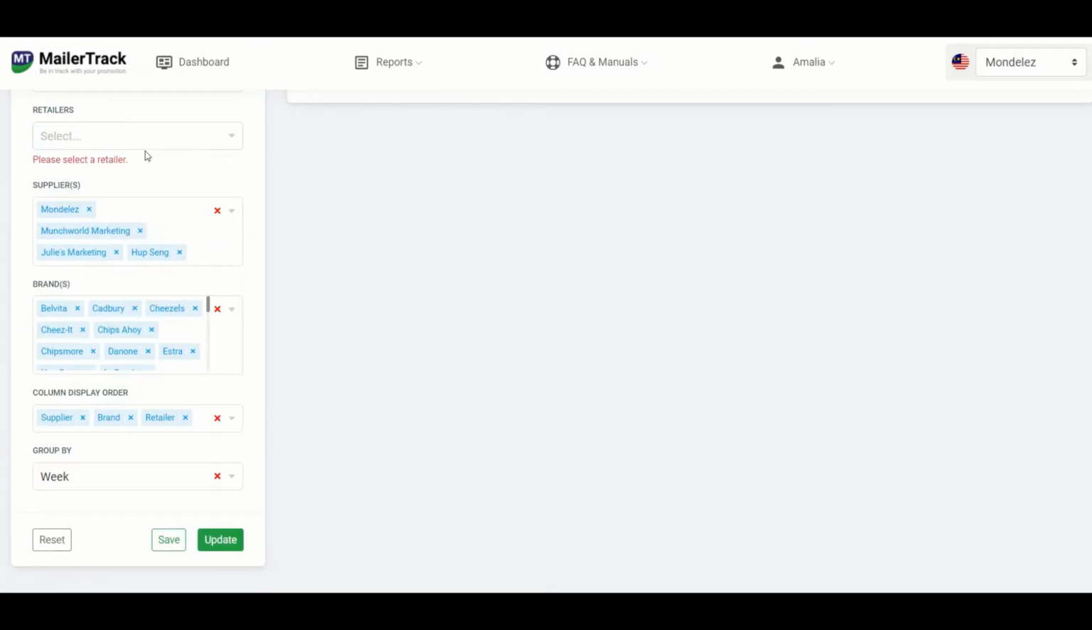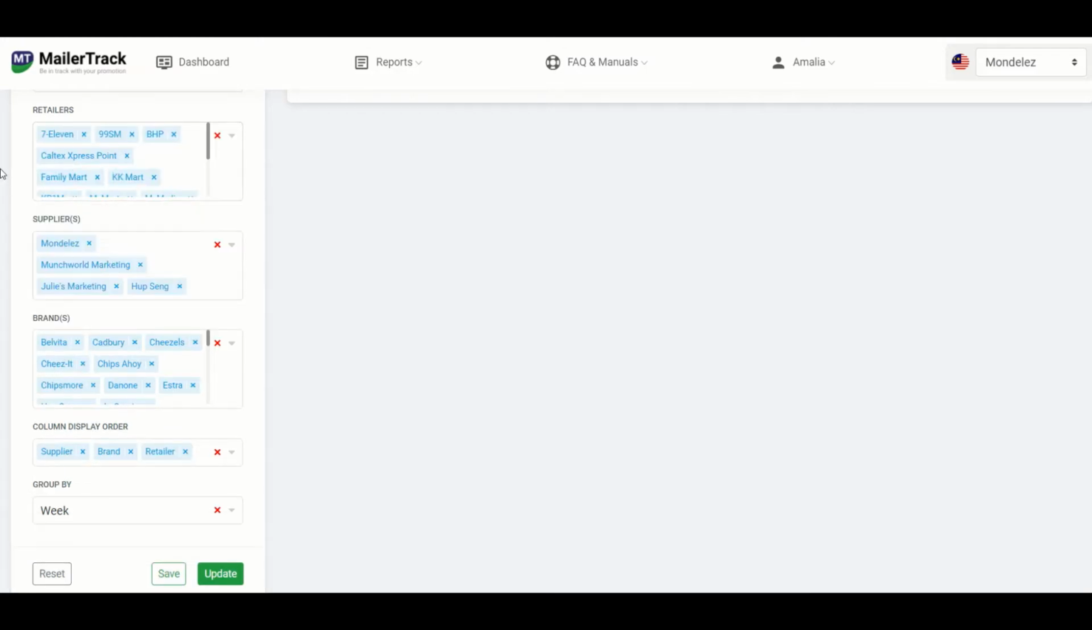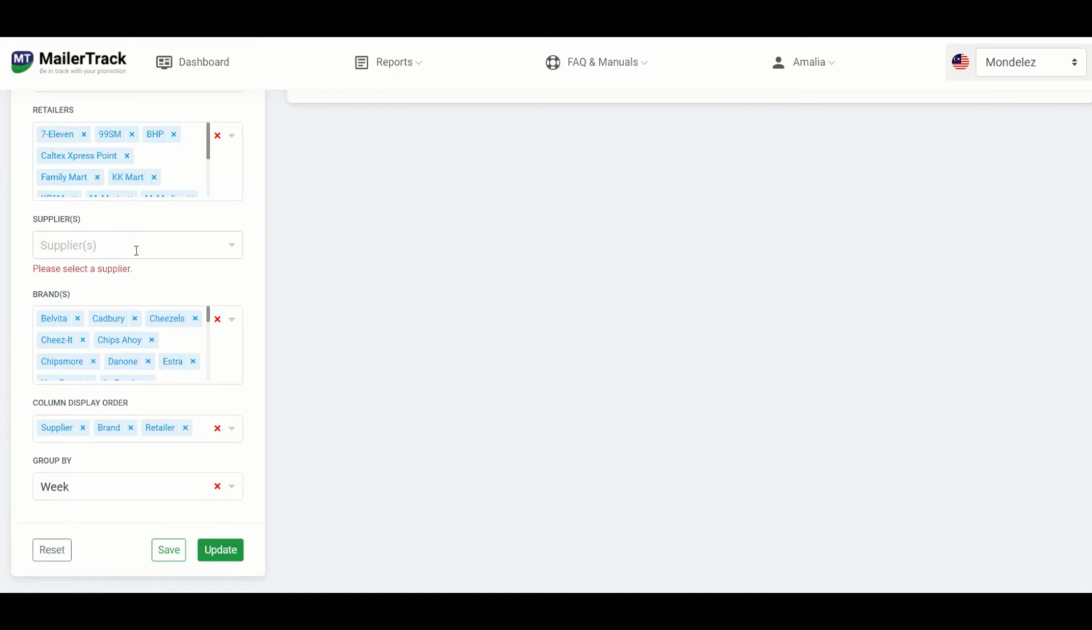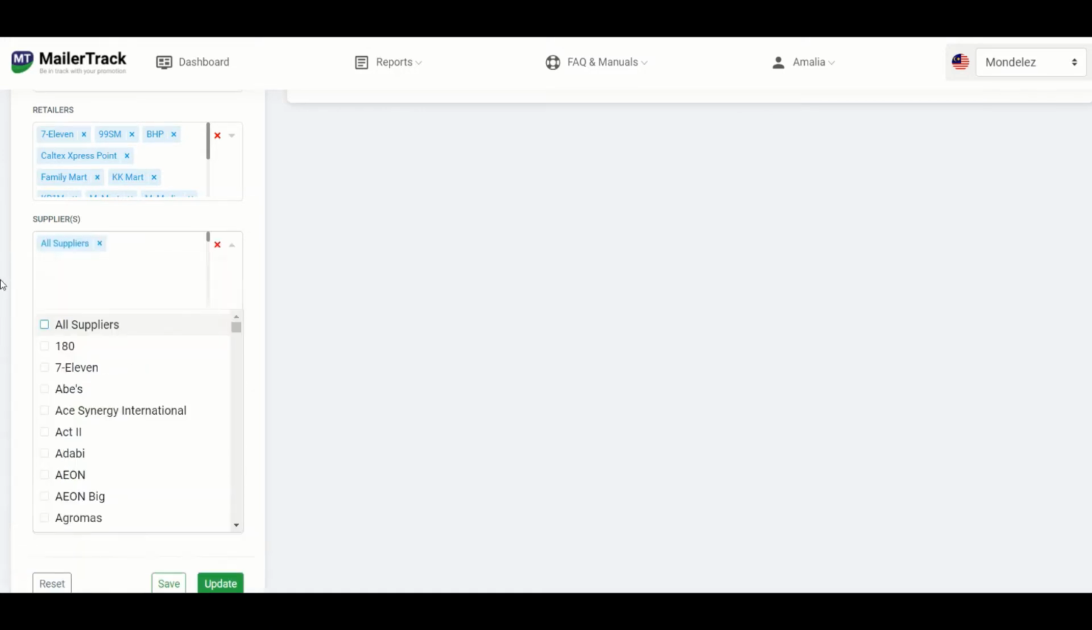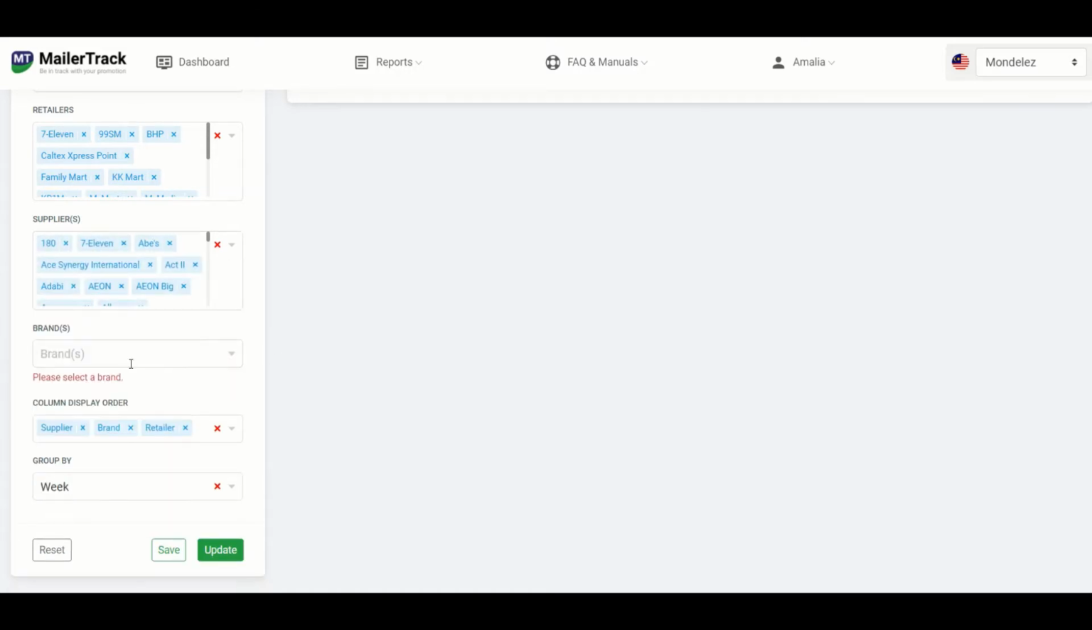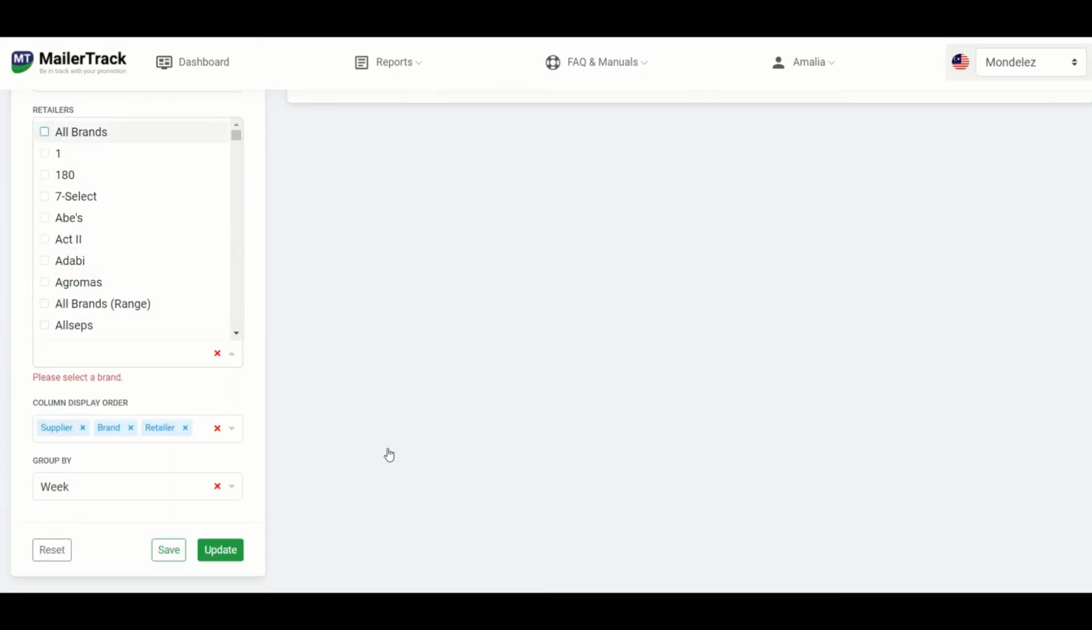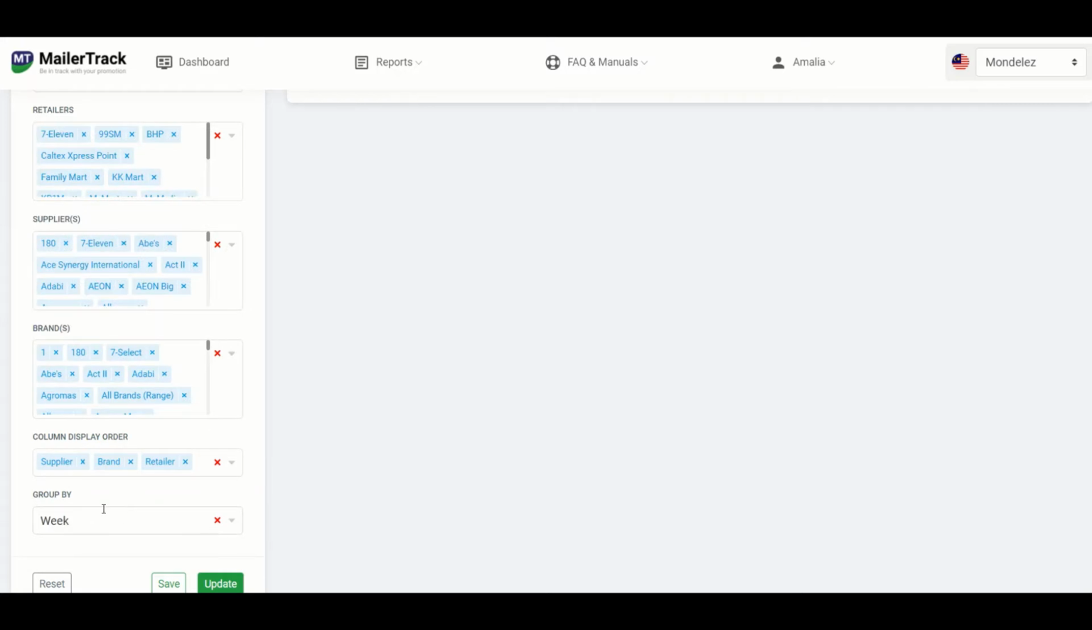Under categories, instead of looking at biscuits, we'll be looking at snacks instead. And as we're looking at in-store promotions instead of mailer and newspaper, then CVS has to be included in the retailer selection. Also, since we've changed the categories, the supplier also needs to be reselected. So from here, we'll choose all suppliers, all brands, and instead of grouping it by week, for this report, we'll be grouping it by month.